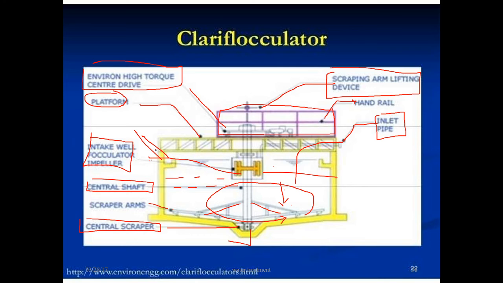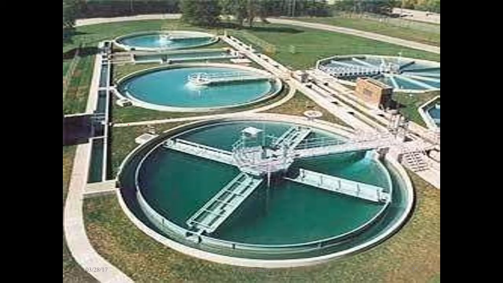This is the clariflocculator. So the effluent you can send through this outlet chamber. Clear? So you can observe, this is a flocculator mechanical device. Here you are sending the water.